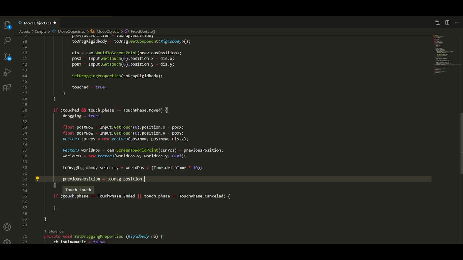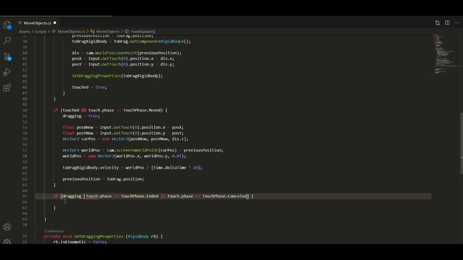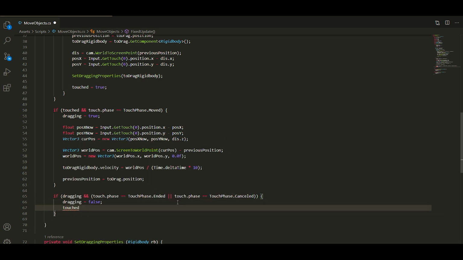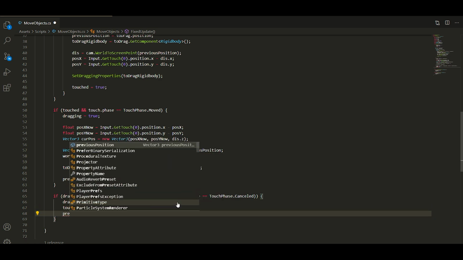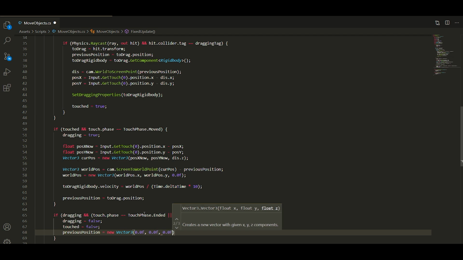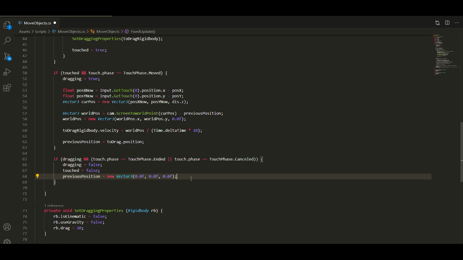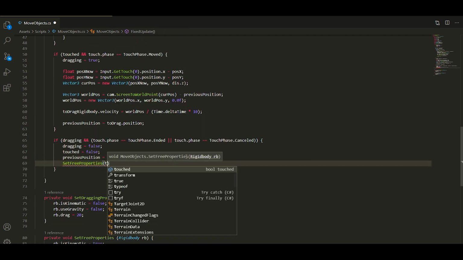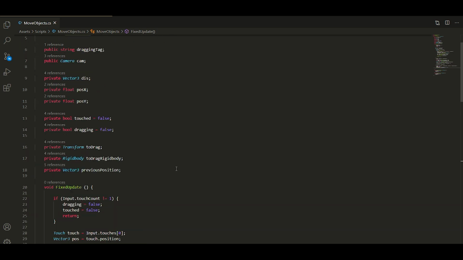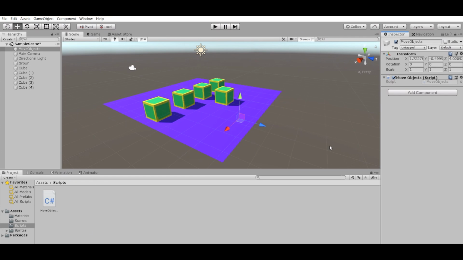The third if statement we want to execute only if the touch phase was ended or cancelled and the object is already dragging. So for this we set dragging and touch variables to false and reset the previous position variable. After this we can execute our function to set back our properties of the hit object. And that's all. Let's check what we've done.